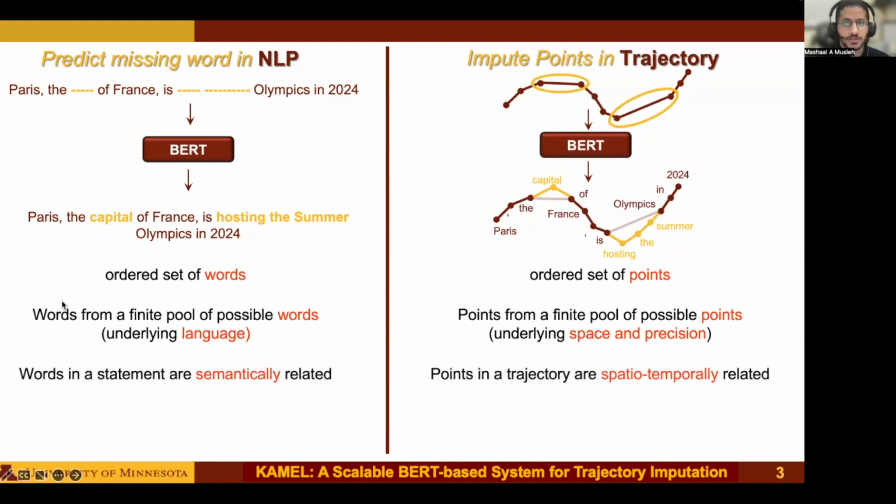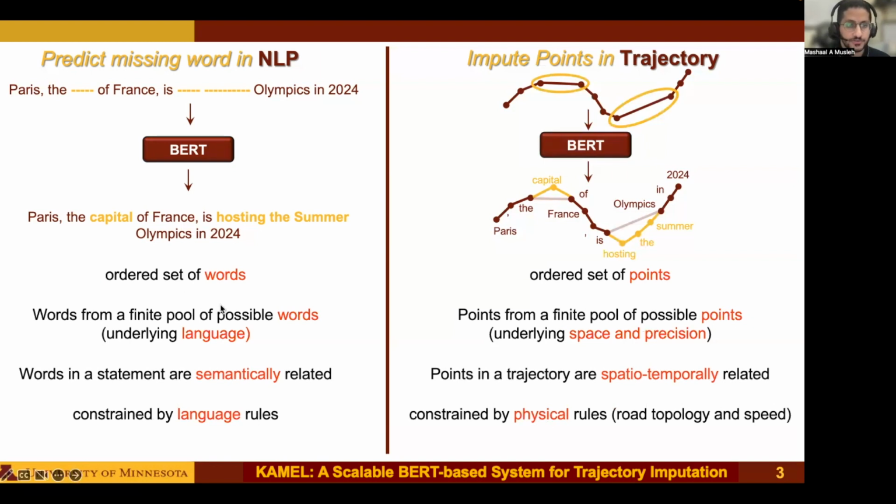In trajectories, points are spatio-temporally related. Also, sentences are constrained by language rules, while trajectories are constrained by physical rules such as road topology and speed. And finally, words in a sentence depend on the topic of interest, while points in a trajectory depend on the modality, such as driving, cycling, or walking.